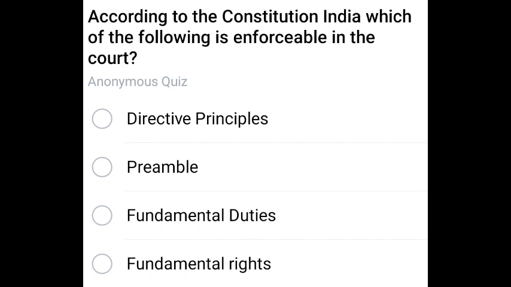Enforceable in the court is fundamental rights. Fundamental rights is the correct answer. Next question.